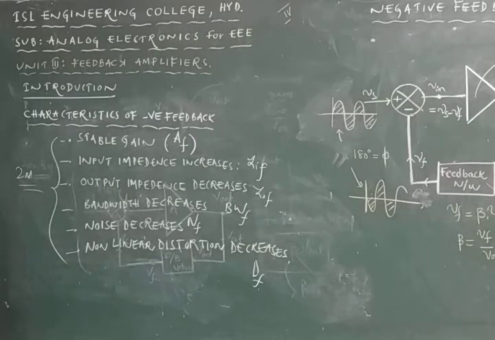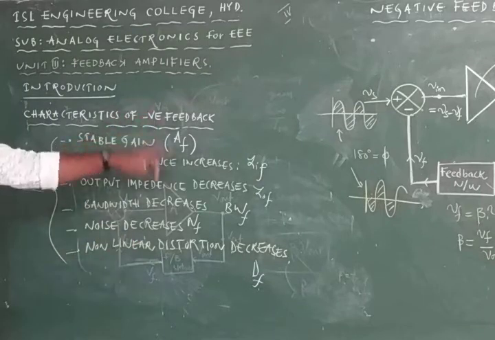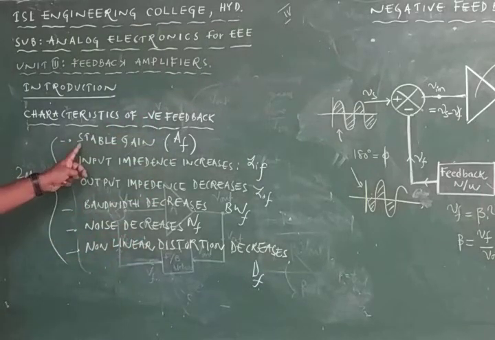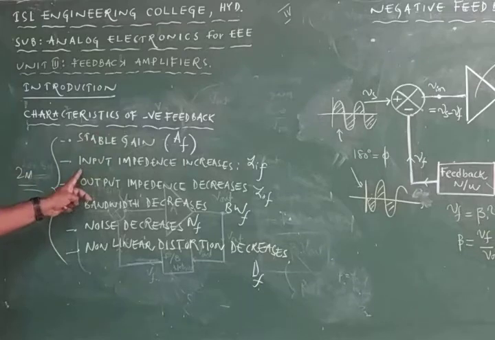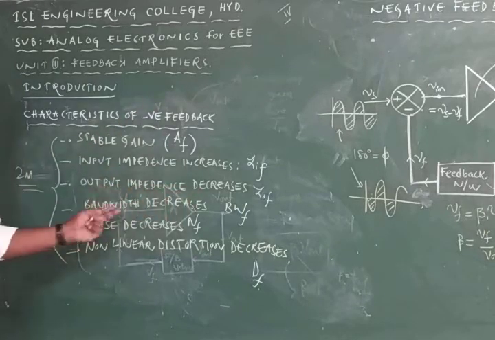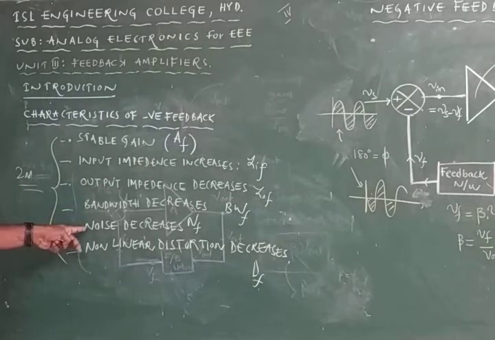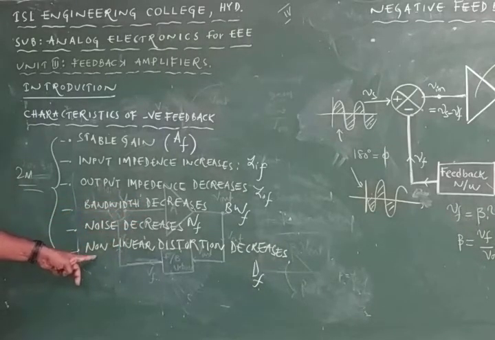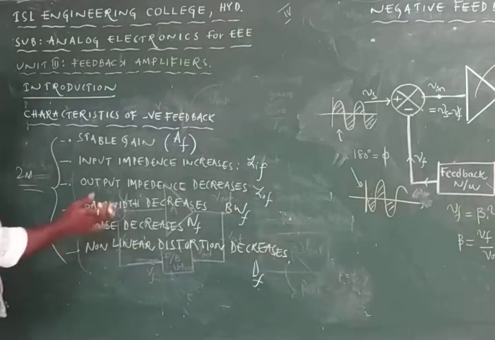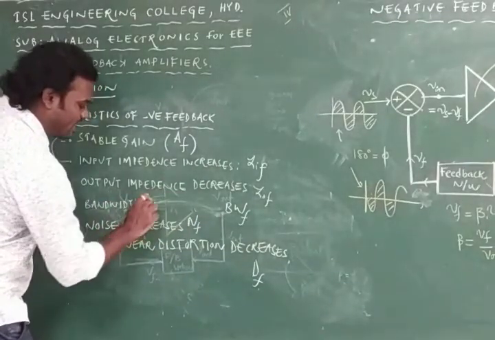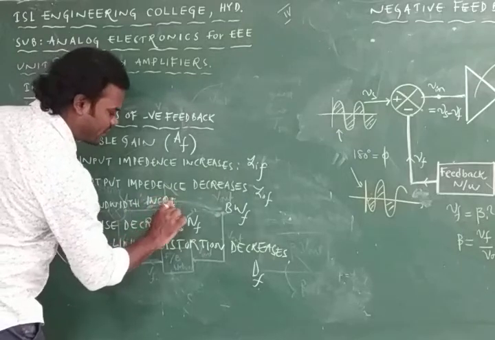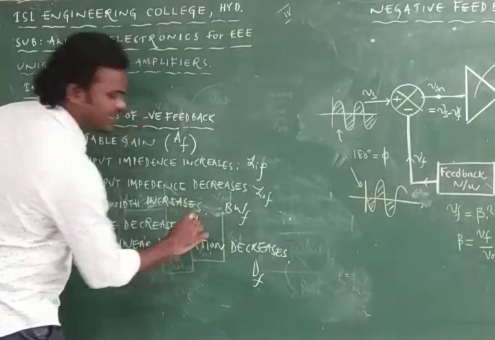By employing the positive feedback, the circuit will generate what? Oscillations, so the oscillator will give the completely opposite characteristics. We will not have gain stability, the input impedance decreases, output impedance increases, bandwidth decreases, noise increases, and nonlinear distortion also increases.